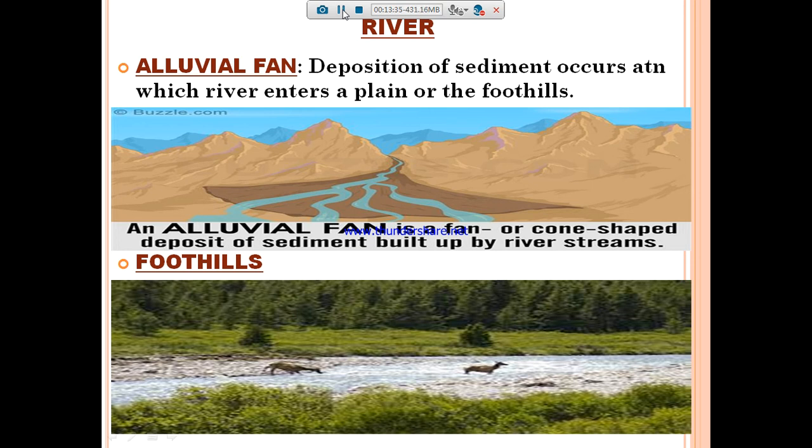So, alluvial fan means a deposition of sediment that occurs where a river enters a plain or the foothills. In Tamil we say karai, that is the alluvial fan. Okay. So, alluvial fan is a deposition of sediments that occurs where the river enters a plain or the foothills. Okay ma. So, that is it.